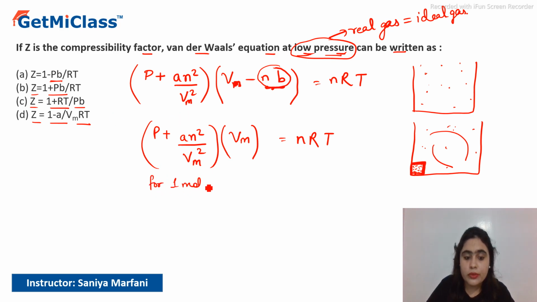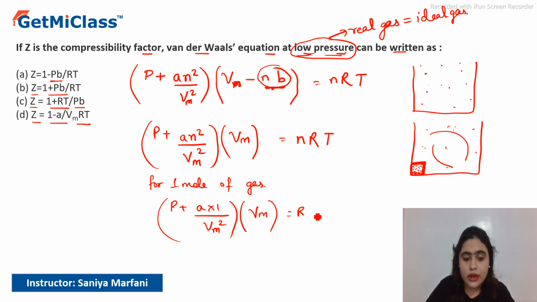So now the equation will become P plus a into 1 by Vm squared, into Vm, is equal to RT. Here we can write P into Vm plus a by Vm squared into Vm, so one Vm gets cancelled.